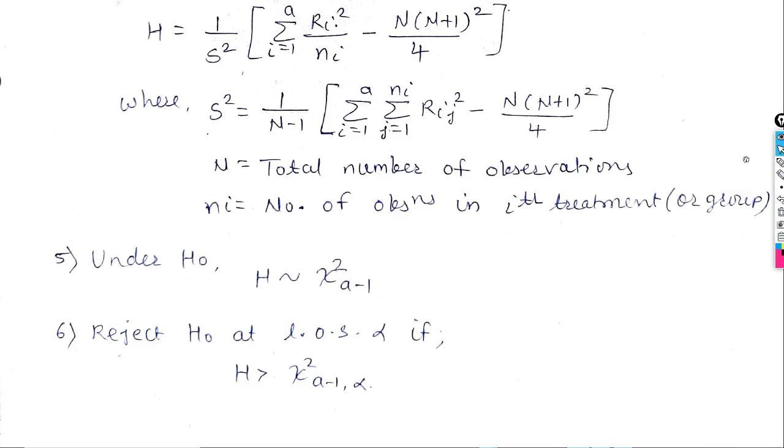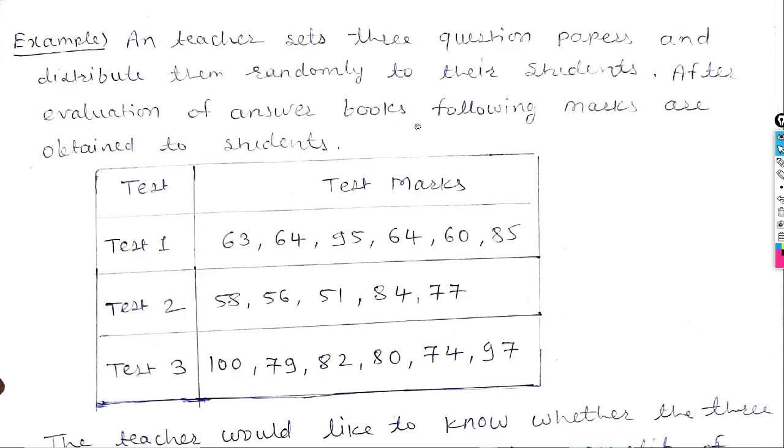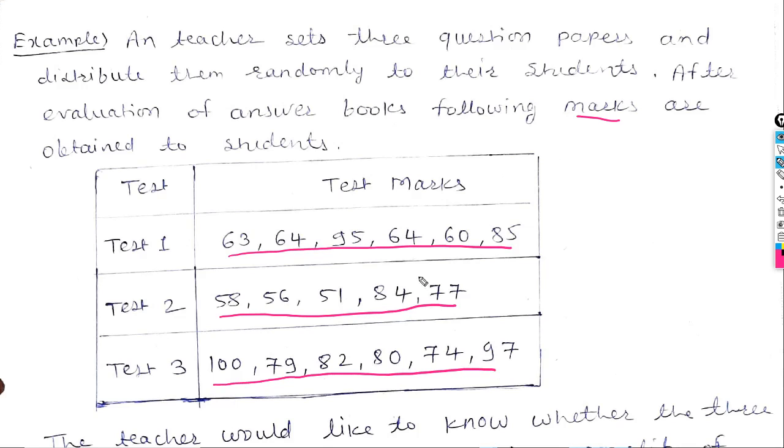Now we are going to see one example. A teacher sets 3 question papers and distributes them randomly to their students. After evaluation of answer books, the following marks are obtained by the students. The first question paper is distributed among 6 students, the second question paper among 5 students, and the third question paper among 6 students. And these are the marks obtained by those students.